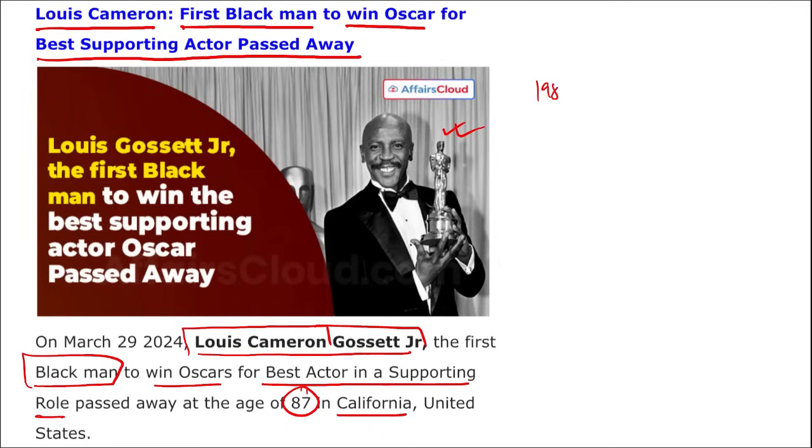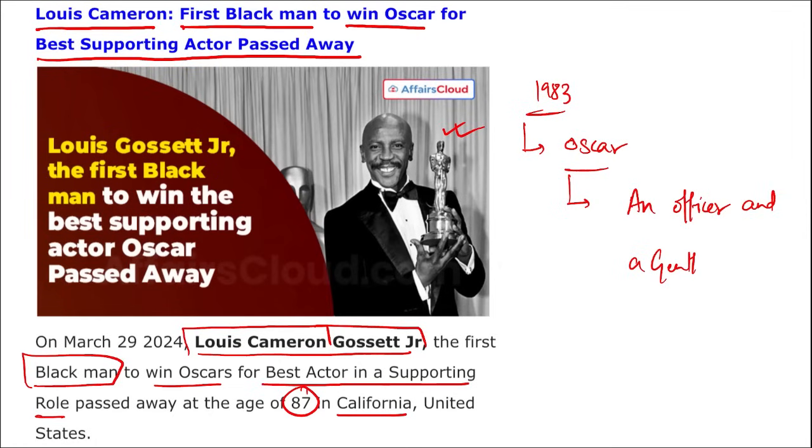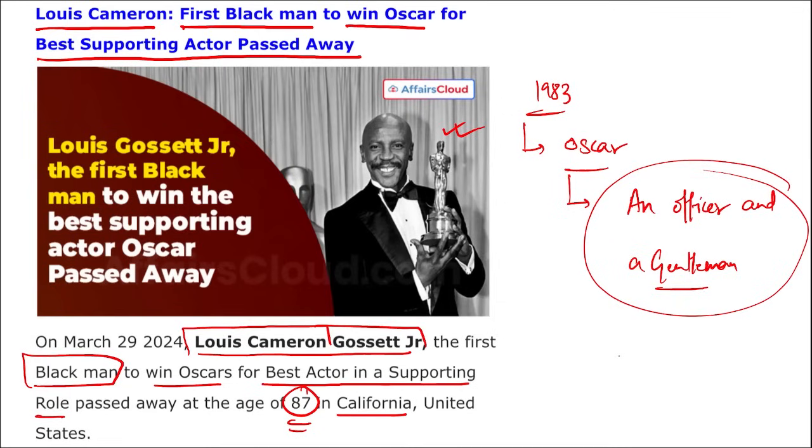And in 1983, he won an Oscar for his performance in An Officer and a Gentleman, right? For his role in this, he won the Oscar for Best Supporting Actor, and he passed away at the age of 87 in California, USA. And he was born in 1936 in Brooklyn, New York. Also remember, he had won an Emmy Award for Outstanding Lead Role in 1977 for Roots.